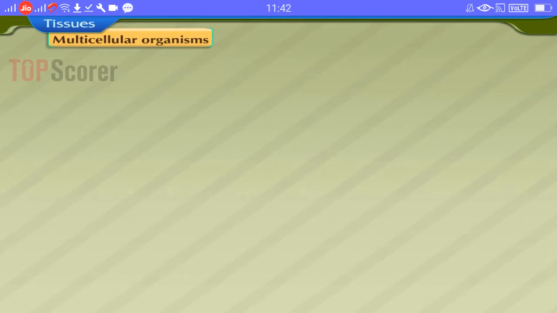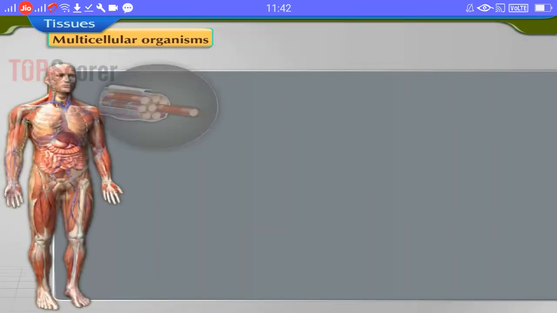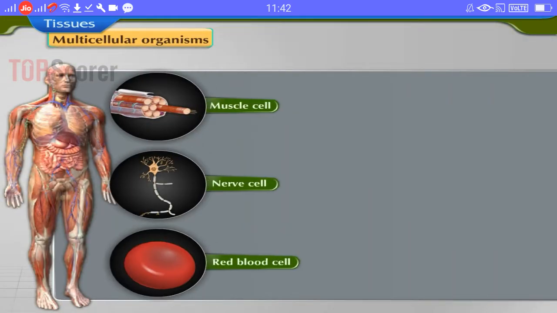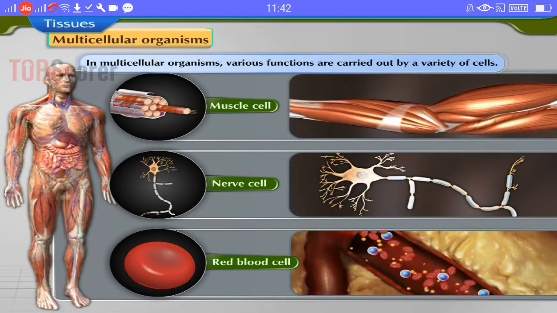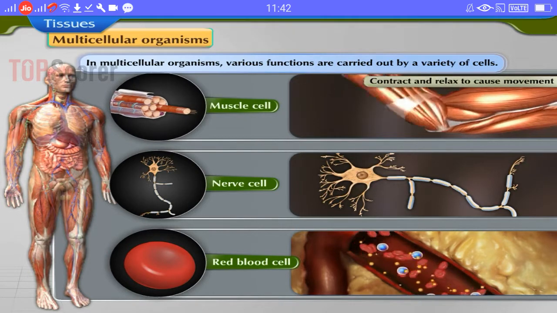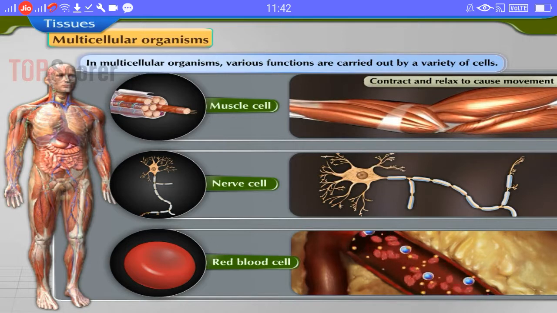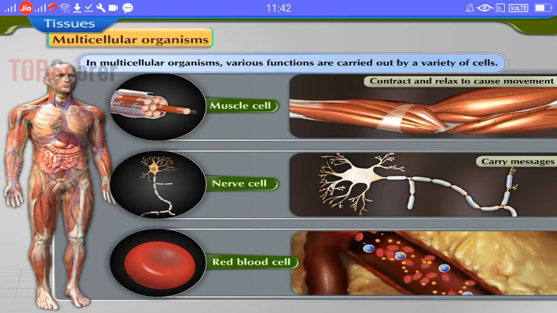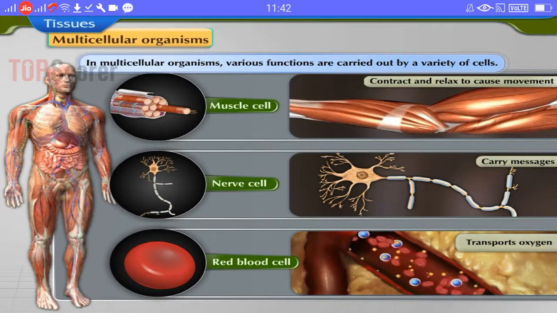Multicellular organisms. Multicellular organisms are made up of many cells. In such organisms, various functions are carried out by a variety of cells. Example, in human beings, muscle cells contract and relax to cause movement. Nerve cells carry messages. Red blood cells transport oxygen.